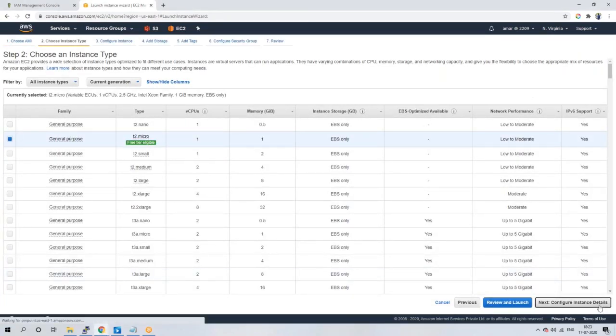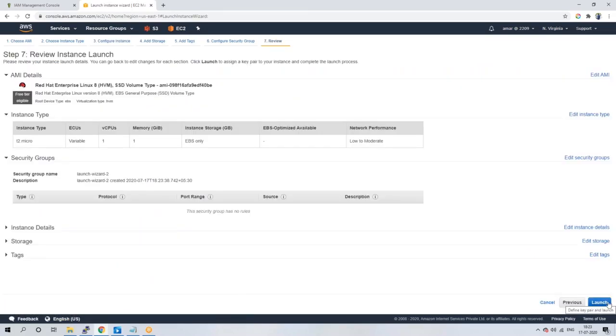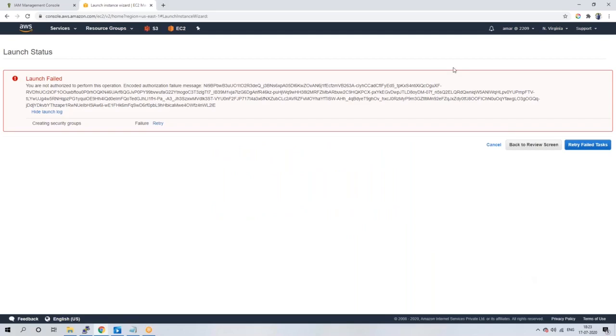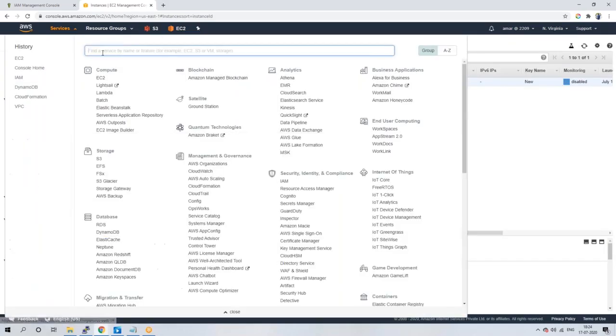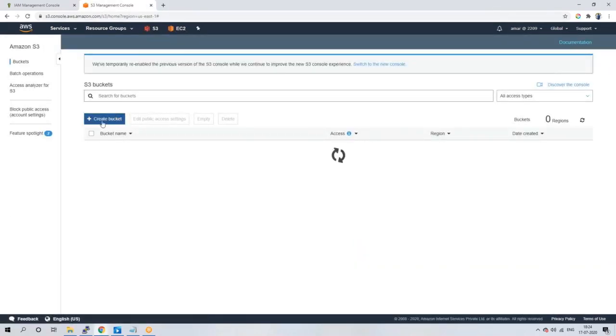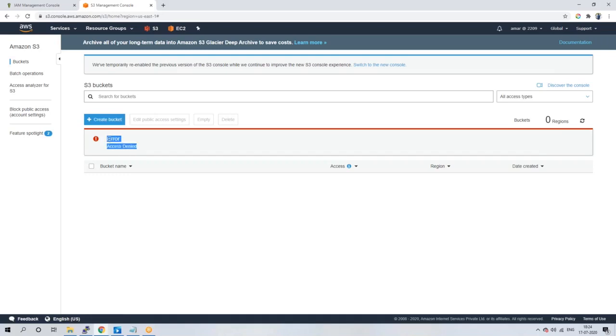Next, review and launch. Launch it. See, launch failed. You are not authorized because you have only read access. Now try to access IAM, or else the S3 bucket. You cannot do anything. Go to the S3 bucket. See guys, access denied. You're in the same account, but as the Amar user now.